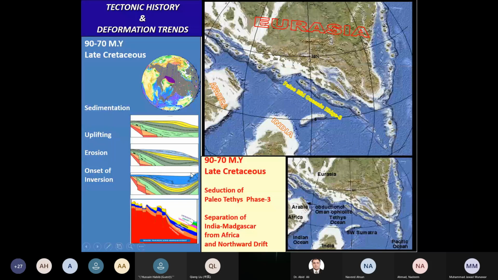You can see in the third cartoon of this, there is possibly a patch. First it gets folded and wrapped up, and then in the north it starts some build up of this inversion block. But the data which we collected from the Sargodha High was quite amazing. This is the red and the lowest-most cartoon, where you can see that the Sargodha High has uplifted at the time of late Cretaceous, and then erosional removal has happened.